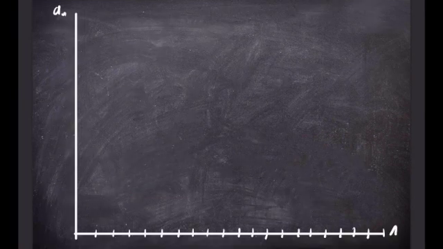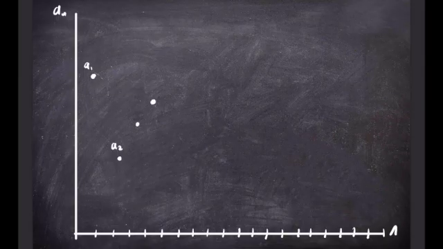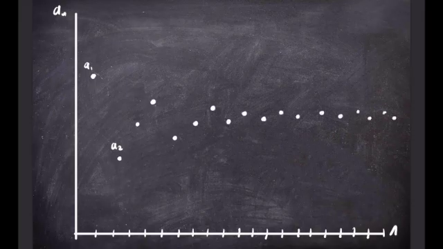Okay, so say we take some graph with n on the x-axis and a_n on the y-axis, and we just choose any sequence for a_n. So say a_n looks something like this. This is a1, this is a2, a3 is maybe here, a4, a5, and so on. And we want to try and see what the limit is of a_n as n tends to infinity. Obviously here we've only drawn finitely many points, but we can try and get an idea of what is going on just with this drawing.